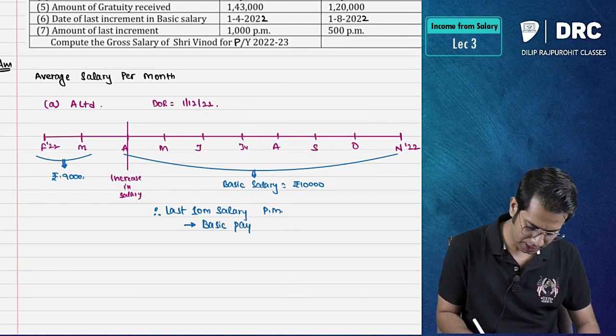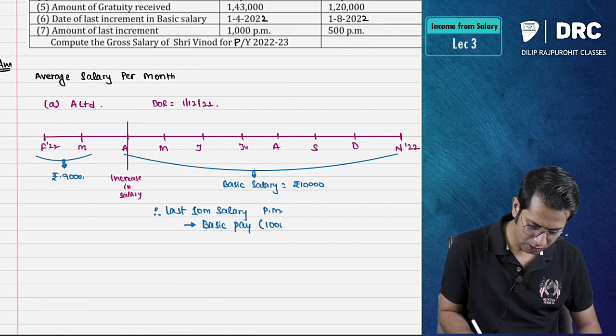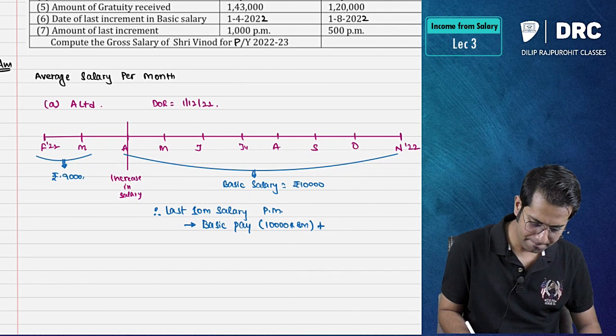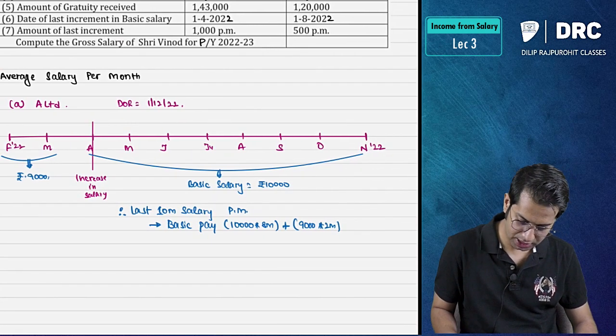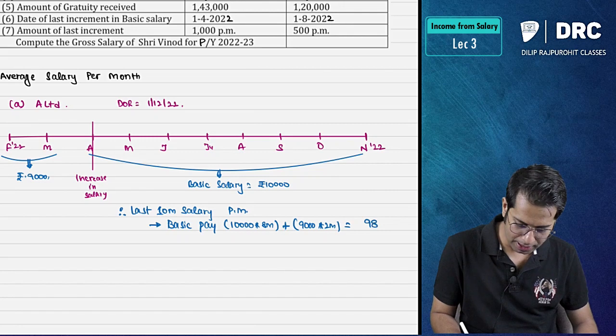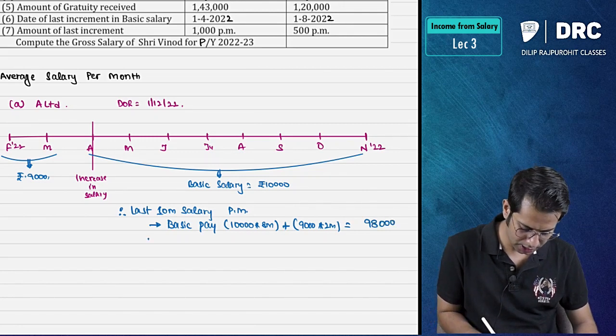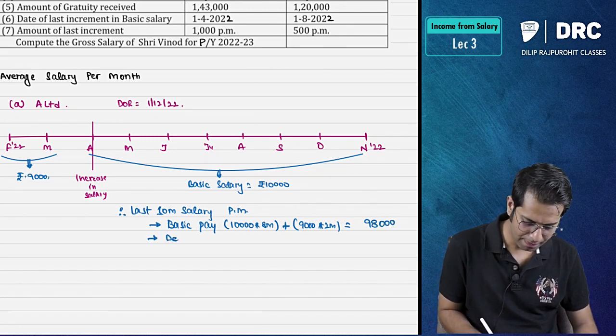How much is the basic pay? We have 10,000 into 8 months plus 9,000 into 2 months. How much does it come to? It comes to 98,000.